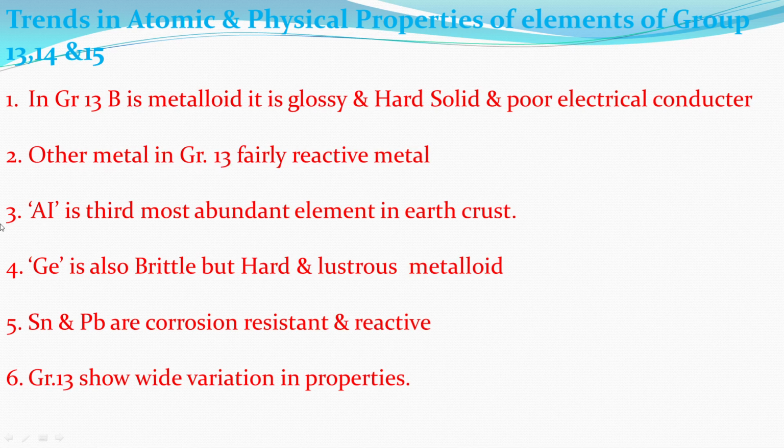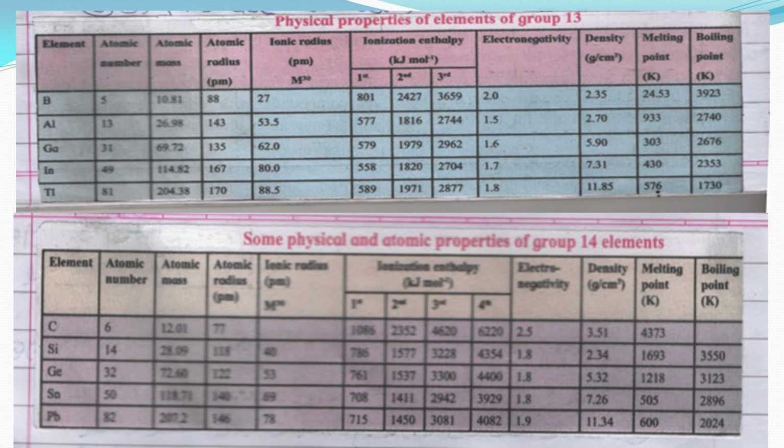Aluminium is the third most abundant element in the earth's crust. Germanium is also a brittle but hard and lustrous metalloid. Tin and lead are corrosion resistant and reactive. Group 13 shows wide variation in its properties.